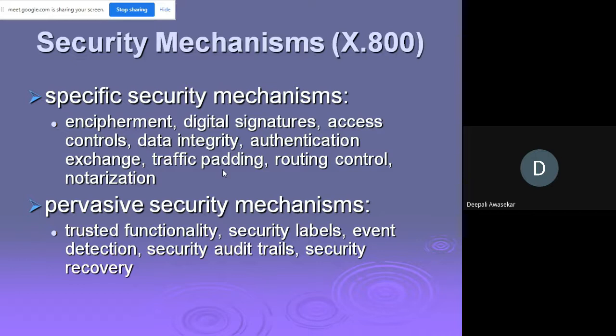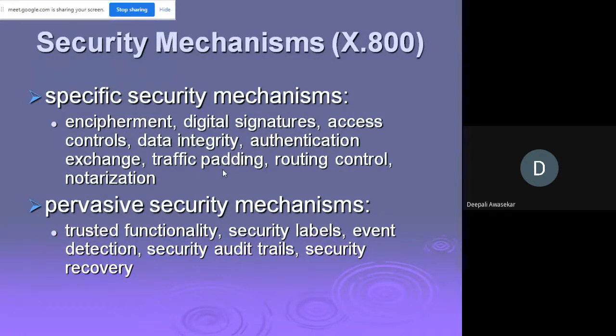So we have encipherment, which has to be incorporated at a specific security level. Digital signature also at a specific security protocol layer. Access control also the same, data integrity, authentication exchange, traffic padding, routing control and notarization. Okay, so these fall into the category of specific security mechanisms. Now, first we will see the meaning of encipherment. In this particular slide, the data is not being put, but I'll just tell you what encipherment is.